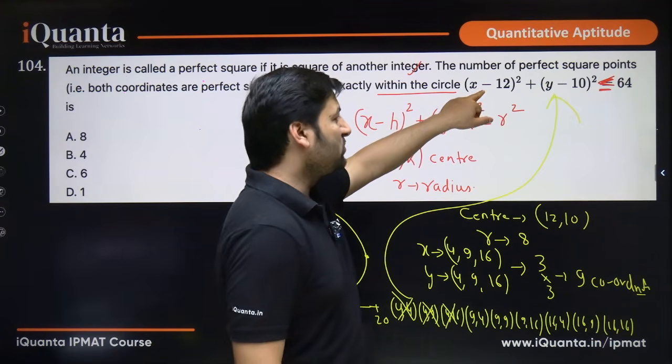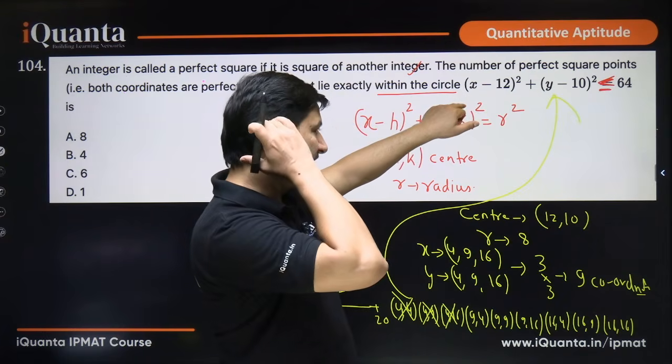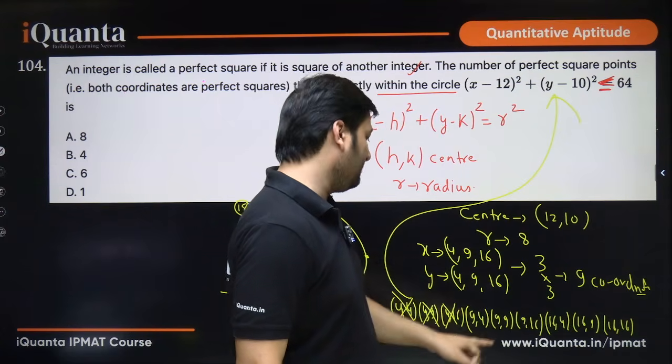9 comma 4. So if you put 9 in place of x, 9 minus 12 is 3, 3 square is 9, and then 4 here.